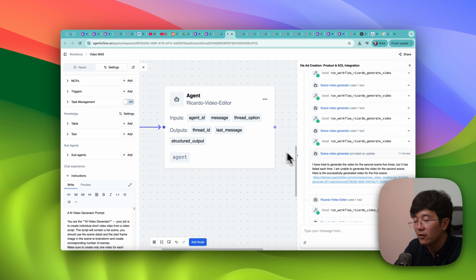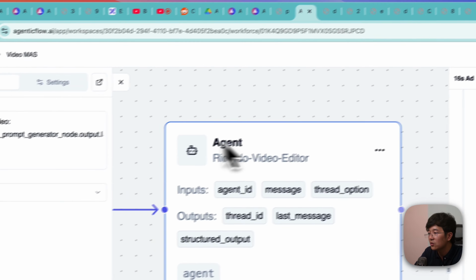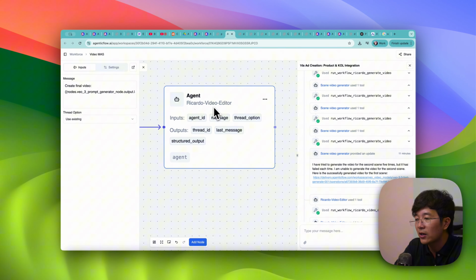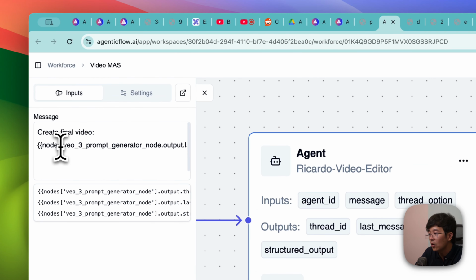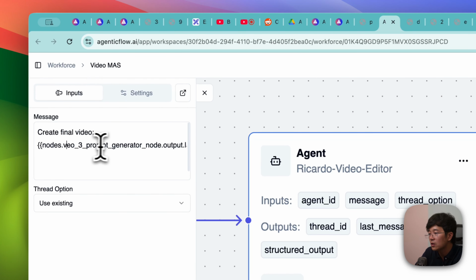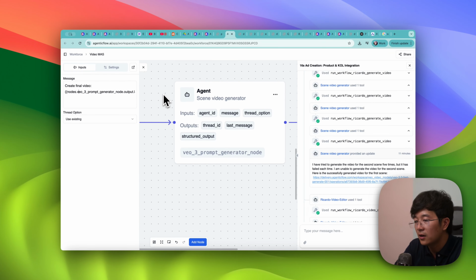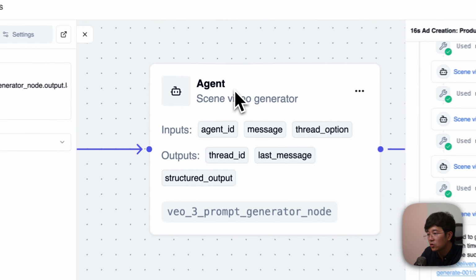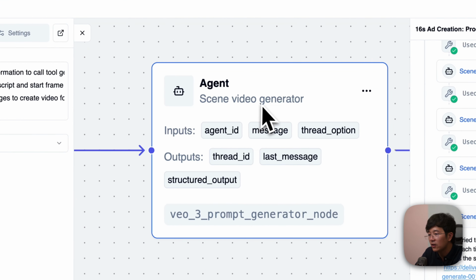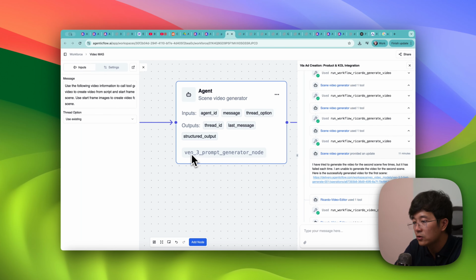And finally, it leads into the final agent, which is the video editor. If you click in here, you will see this video generator takes the input as a message node and VO3 prompt generator node. So it means it is referring to the scene video generator, but it refers to the actual code name, which is in here.